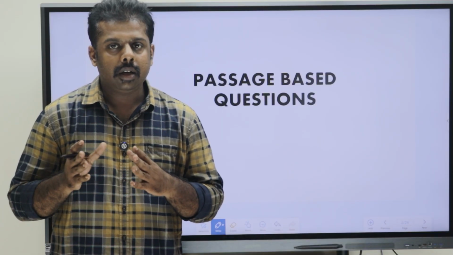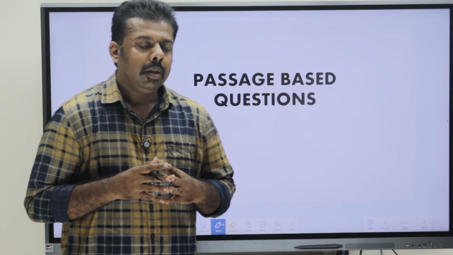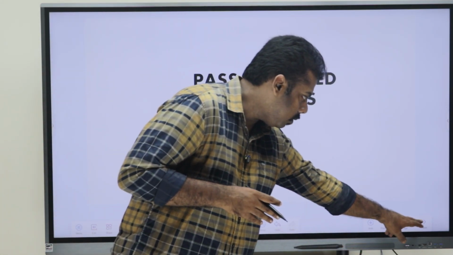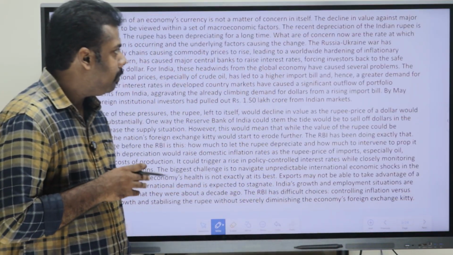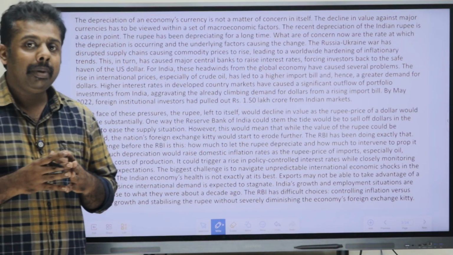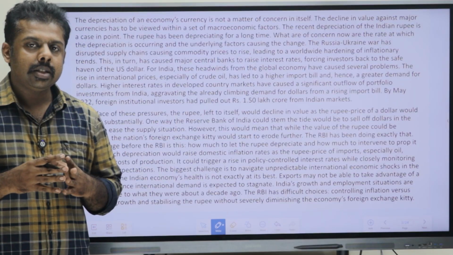Obviously, clarity will boost your marks in the CLAT exam as well. So we can just try with a few passages. The first passage which we are going to look at is mentioned here. As you know, the passages will be long, so that is a challenge.